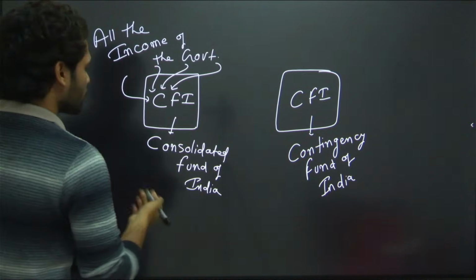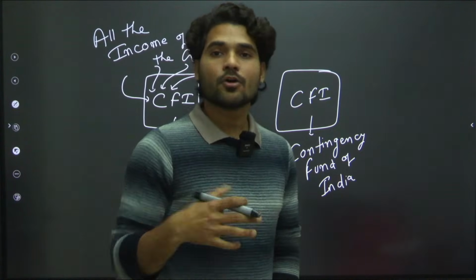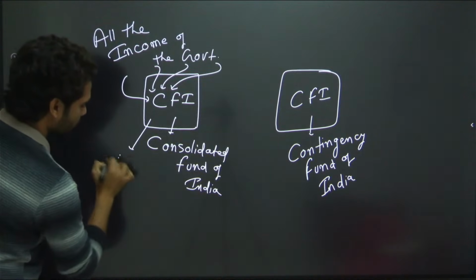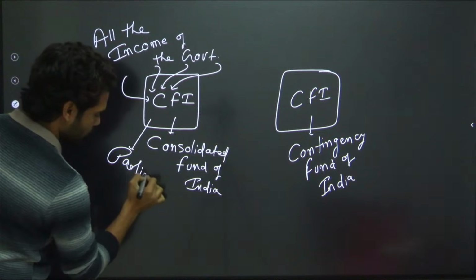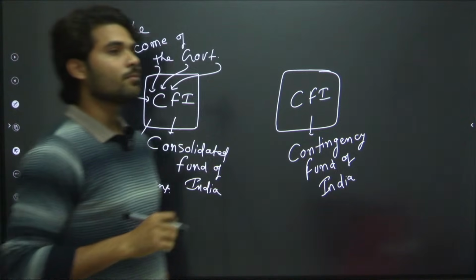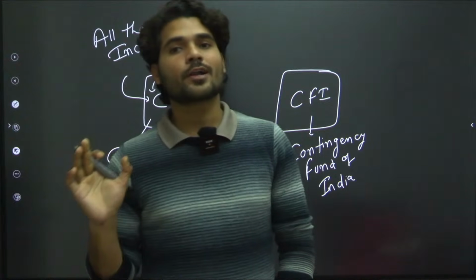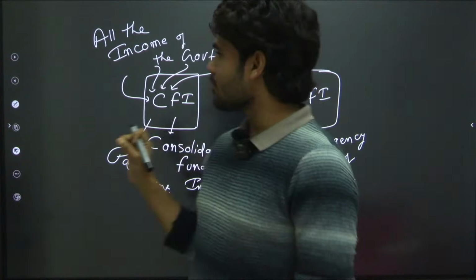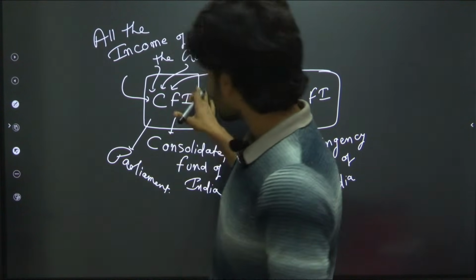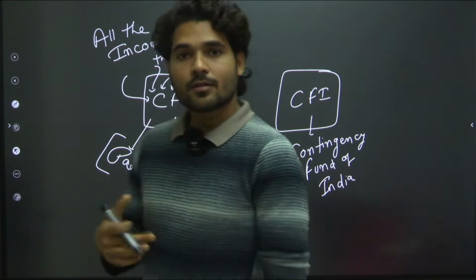The key of this Consolidated Fund of India is with Parliament. So with the approval of Parliament, you can withdraw the money from the Consolidated Fund of India. The government is not free to withdraw the money in whatever way they like. For every single withdrawal from the Consolidated Fund of India, the permission of Parliament is required. So there is something called a money bill.